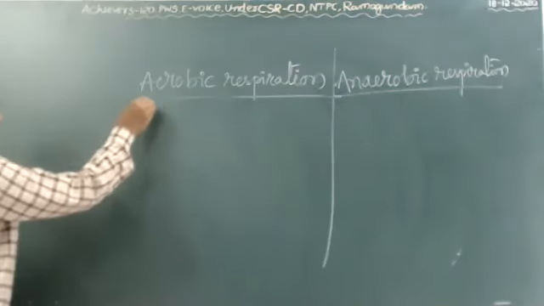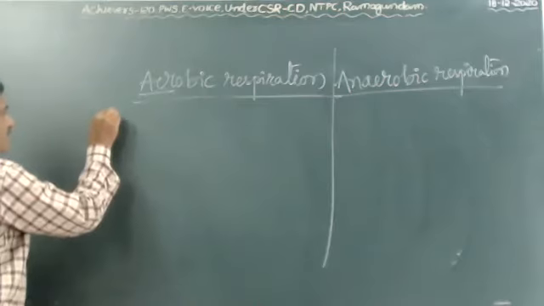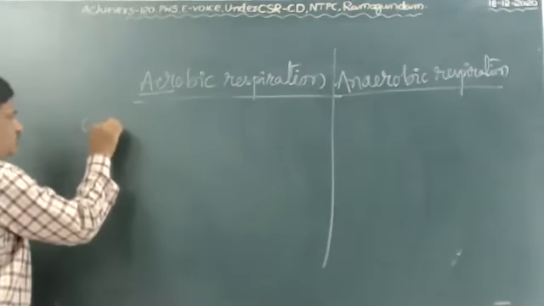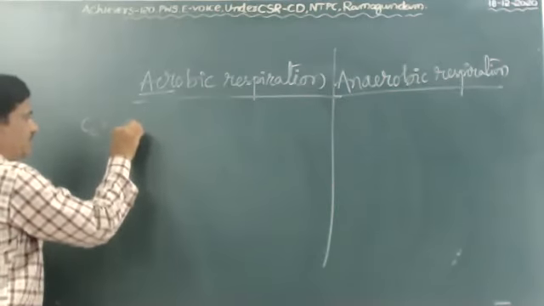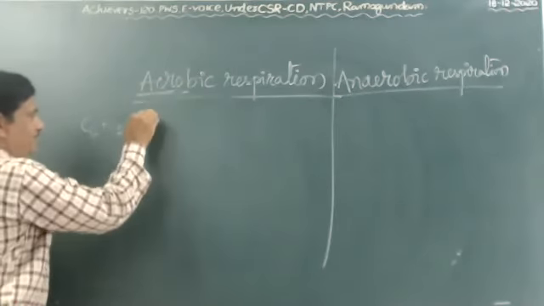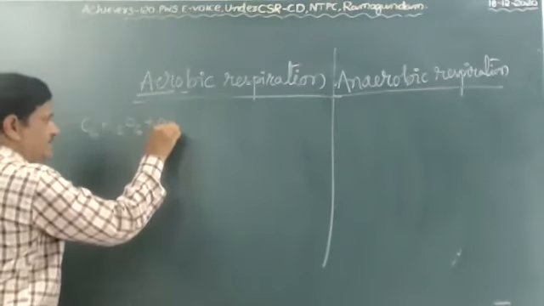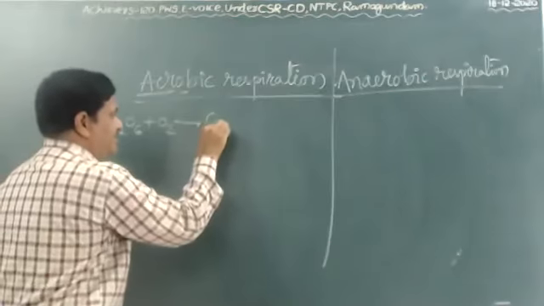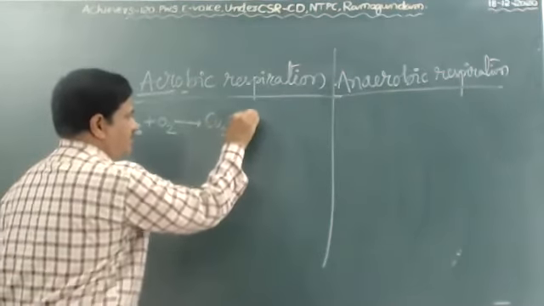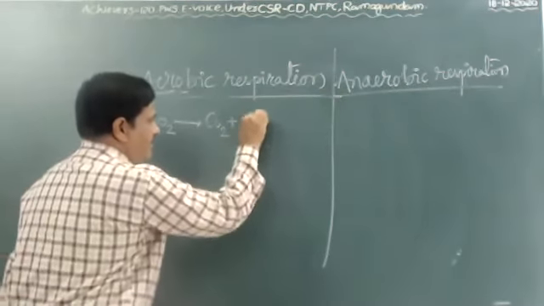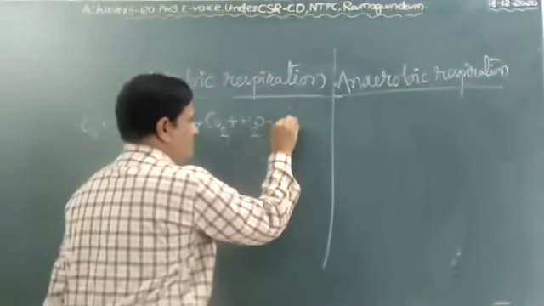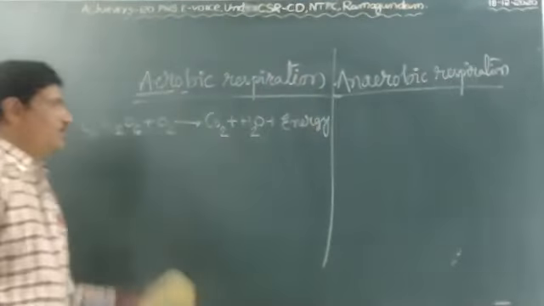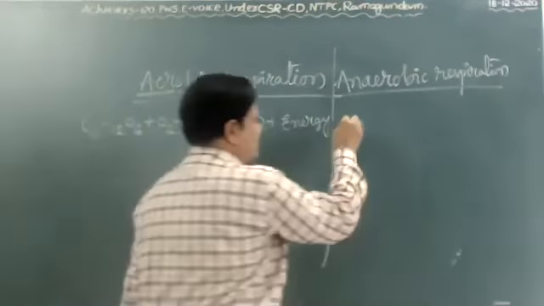Okay, you know very well, aerobic means in the presence of oxygen. You write the glucose molecule C6H12O6, plus oxygen, to form carbon dioxide plus water, and energy is also produced.